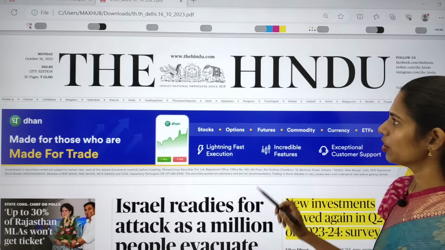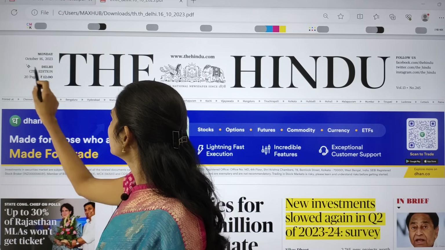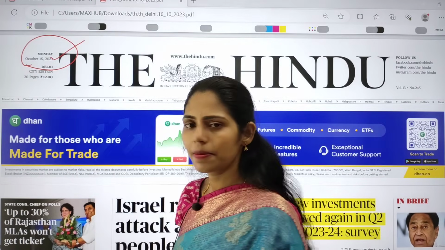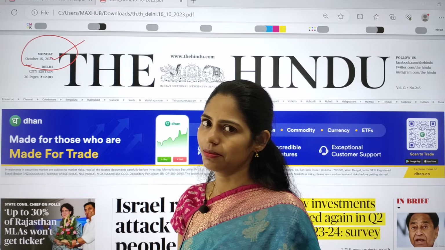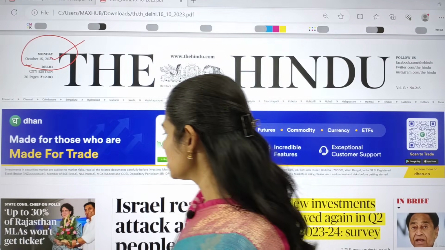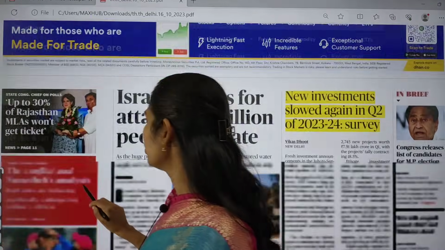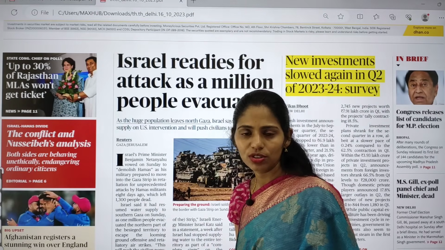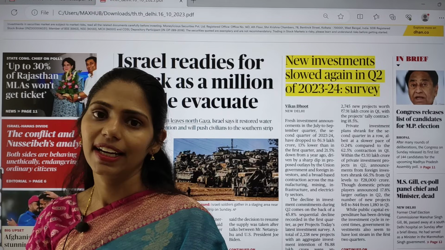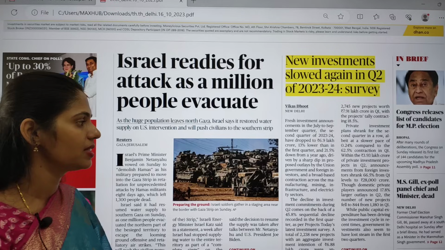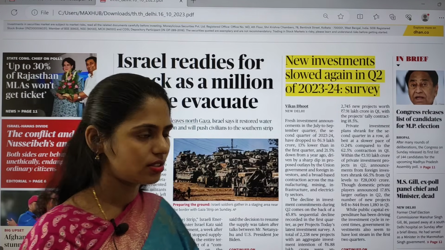And here in this session we are going to see The Hindu Delhi edition, and the date here is 16th October and today is Monday. On Monday there is no business paper, so there is no need of reading the business paper in this Monday's paper. So let us see the articles which are important from our UPSC point of view, and later on we are going to see which perspectives you need to think about, so that we can understand how we can connect our static syllabus with this dynamic syllabus, and wherever possible we are also going to practice the prelims questions and also mains questions.